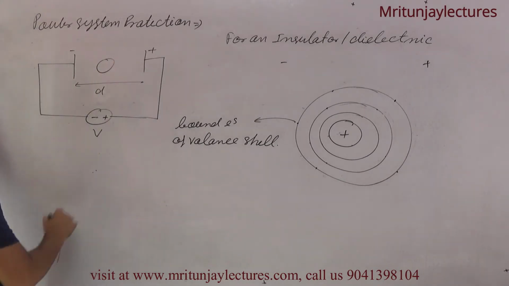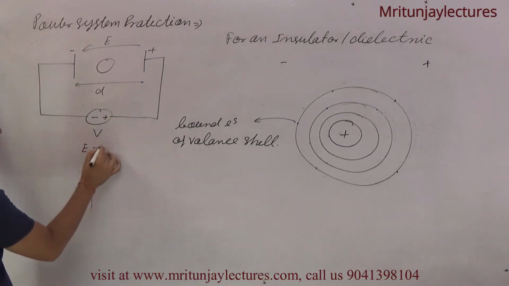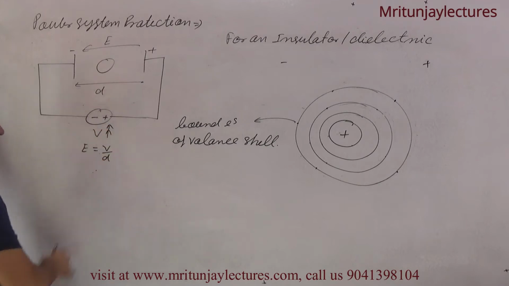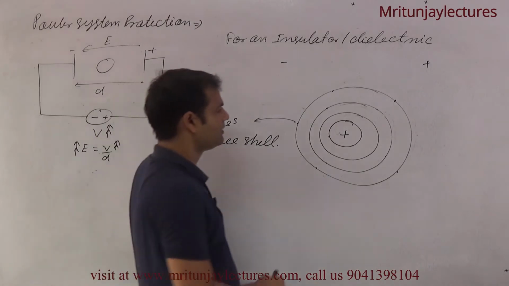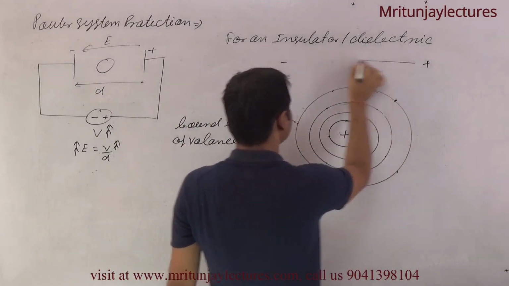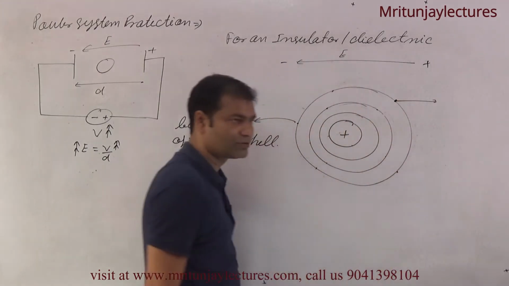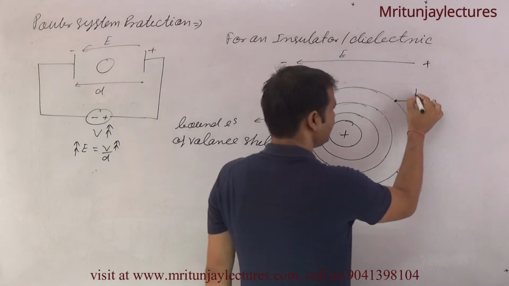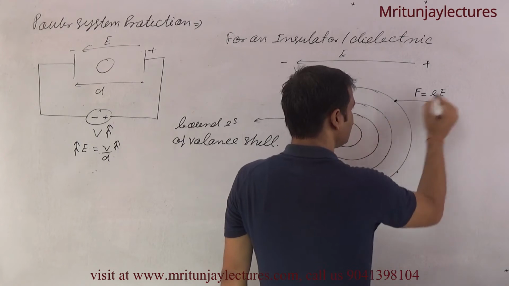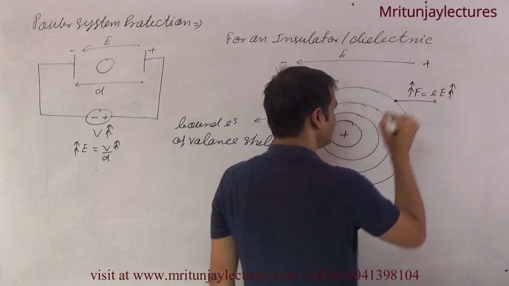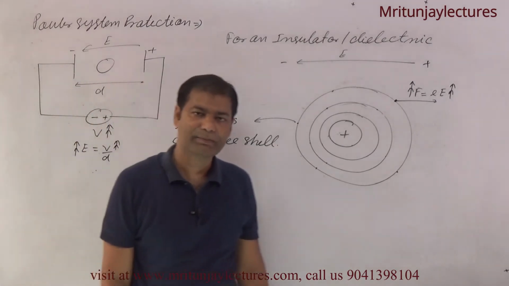Now in case of higher voltage, an electric field is applied. I know that E is equal to V by D, so if voltage is higher, the electric field is also higher. The electric field direction is like this, and the force on the valence electron is F equal to Q into E. If the electric field is higher, then the force on the valence electron is also higher.